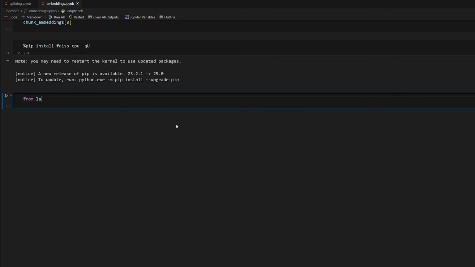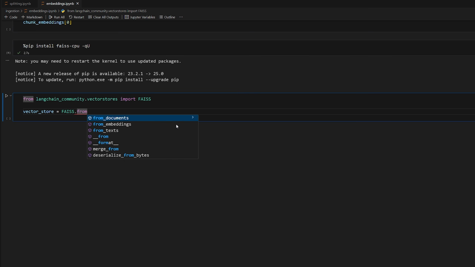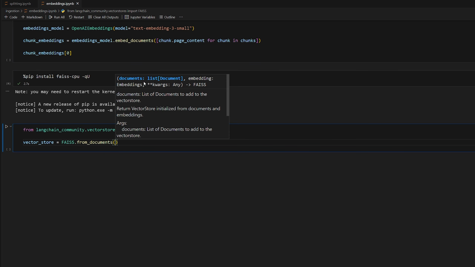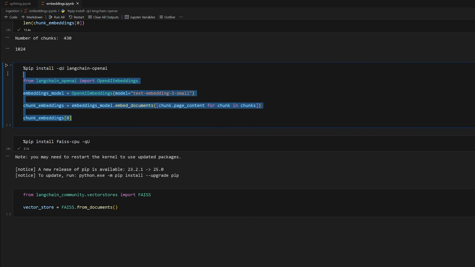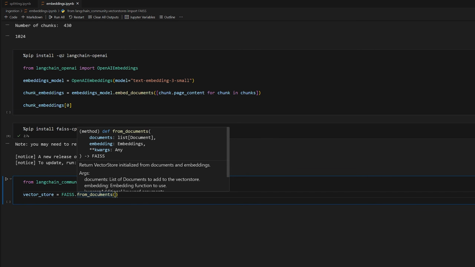Now we can do from Langchain community, vector stores, import FAISS. Now we'll instantiate it, so we'll do vector store is equal to FAISS dot from documents. So the way that this works is instead of giving it your embeddings that you've calculated before, you actually don't have to calculate these yourself. The way it really works is you pass in your document chunks along with your embedding model, and what it will do is use that embedding model to automatically calculate the embeddings for all the documents that you pass in.